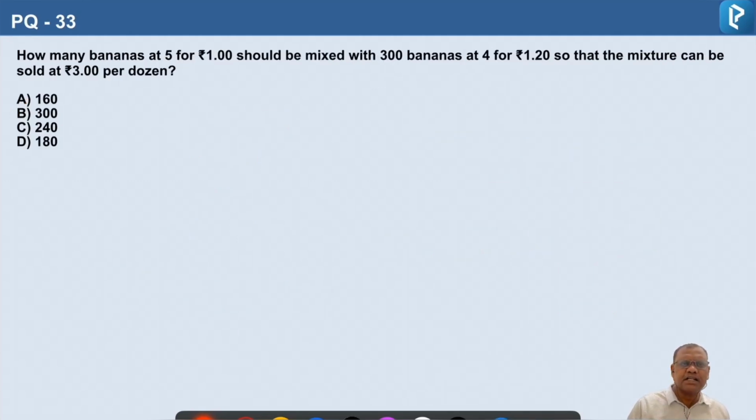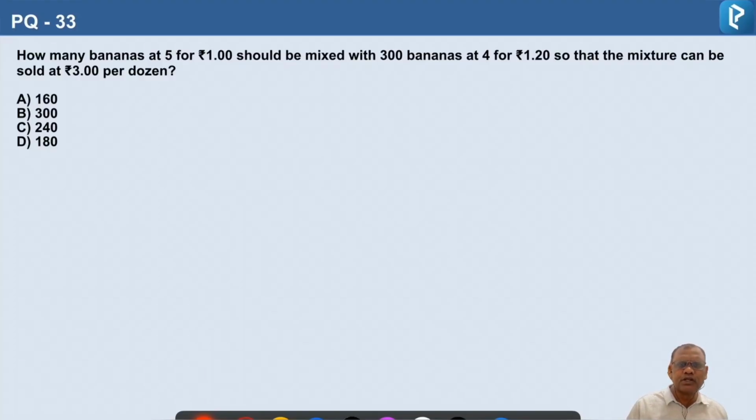Question number 33. How many bananas at 5 per 1 rupee should be mixed with 300 bananas at 4 per 1 rupee 20 paisa so that the mixture can be sold at 3 rupees per dozen? So here we have prices of bananas for different denominations.